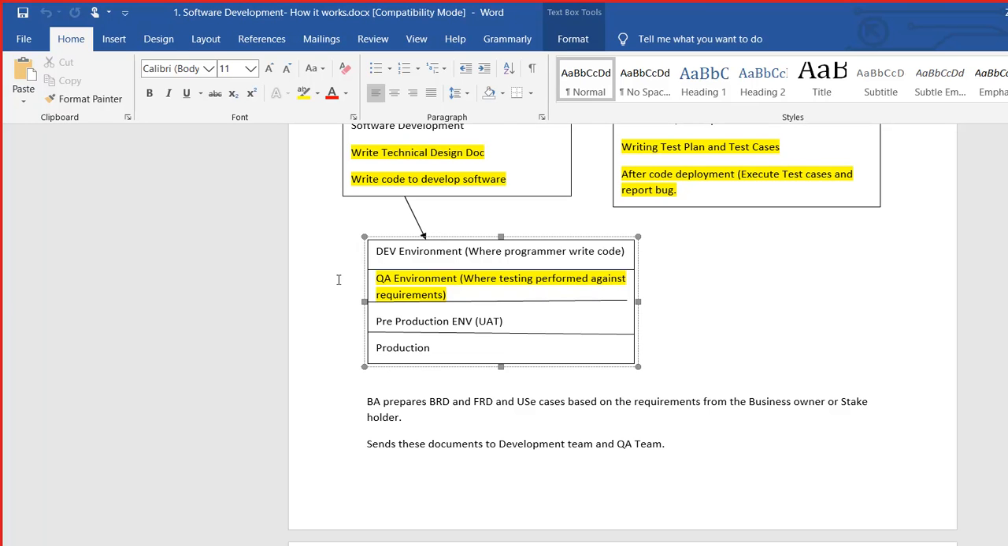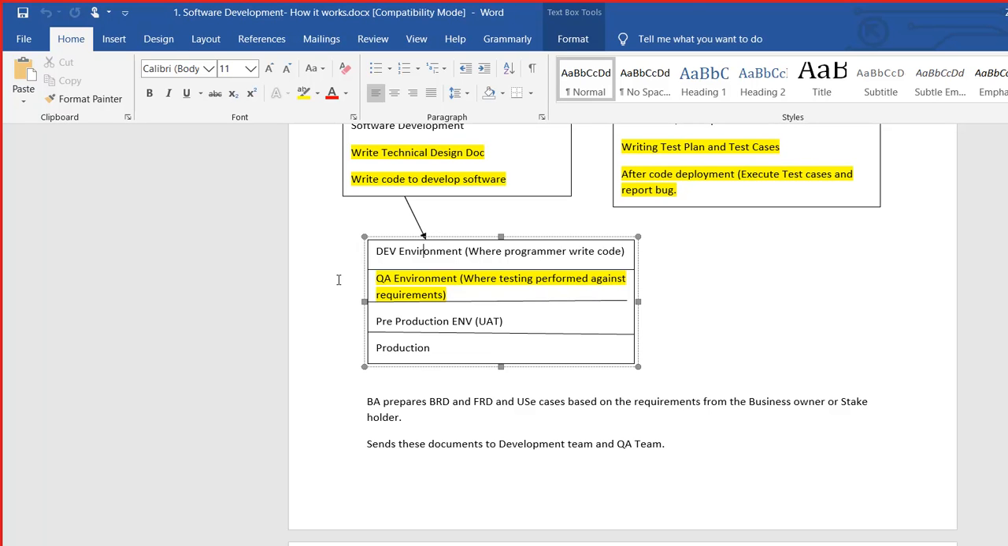No, QA will not deploy the code. QA will get the code deployed in the test environment. There is a team which we call the configuration team or operations team, who will deploy the code in the test environment for the QA people to test it. Yeah, there are separate teams. Sometimes they call it the configuration team, sometimes the operations team.